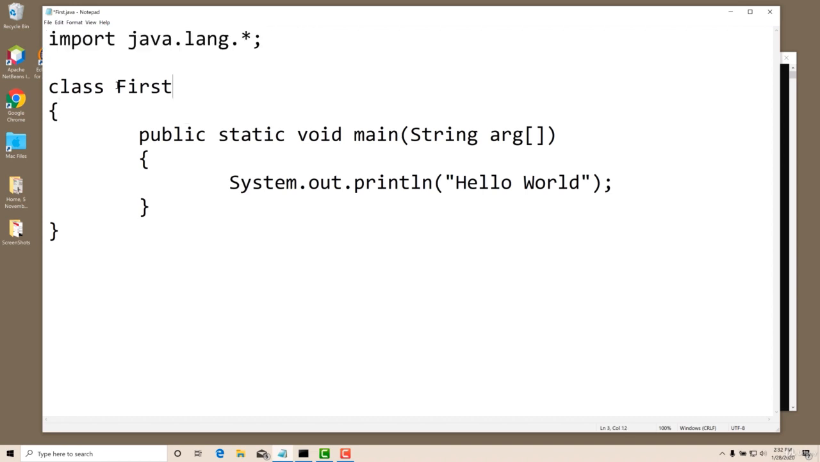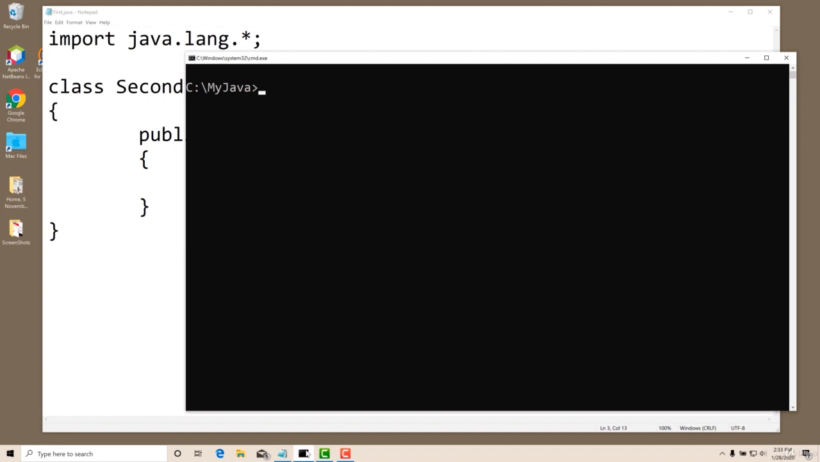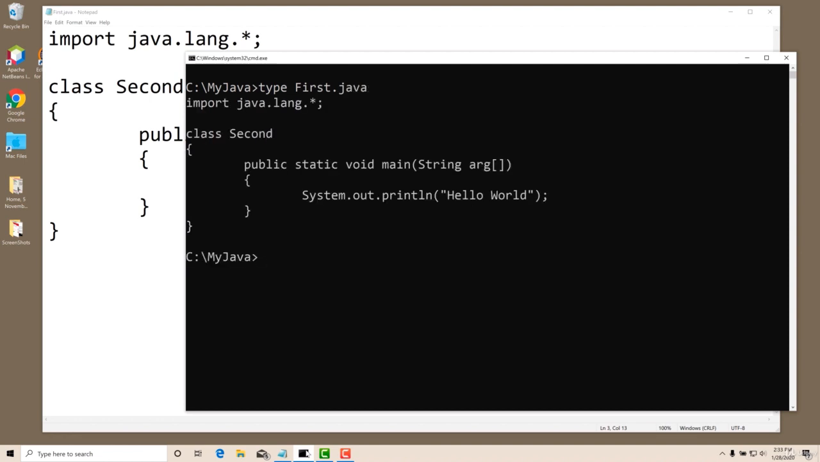Now the next thing I have explained is that the file name and the class name should be the same, right? So we kept the same name for the file. I will change this name. I will give it as Second. Let us see what happens. I will save it. Now let us go to the command prompt and clear the screen. I will type first.java. See, it has the class name as Second. This is the class name, right? Second is the class name.